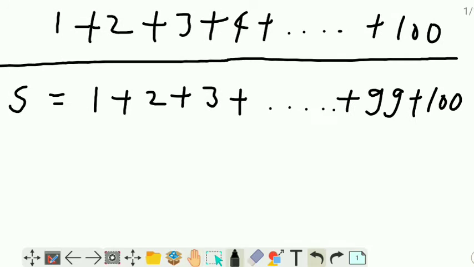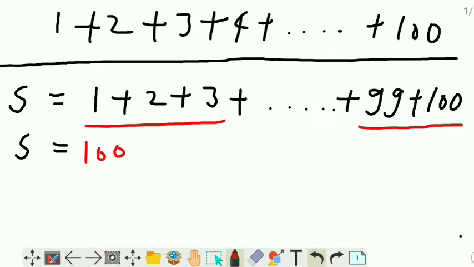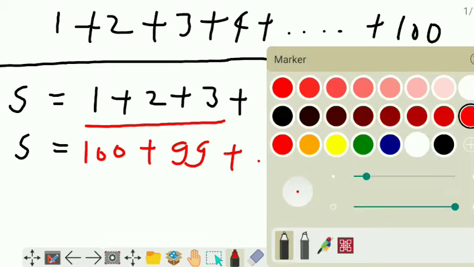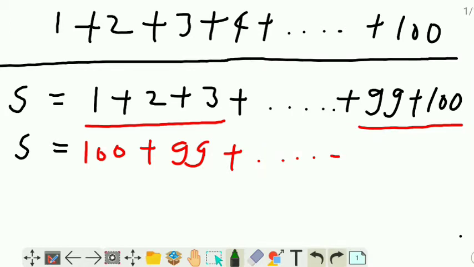Okay. Now one thing more, we can reverse it. It means the numbers we wrote first, we can write later, and the numbers we wrote later, we can write first. No problem will be there, we are only changing the place of the numbers and all are plus. So we will write here 100 plus 99 plus dot dot dot plus 2 and plus 1.